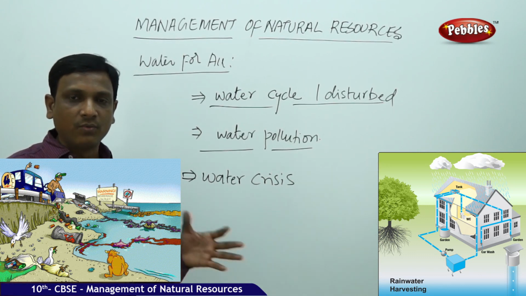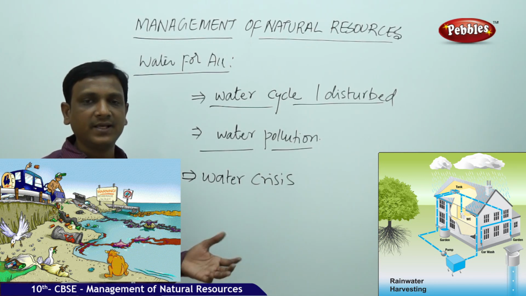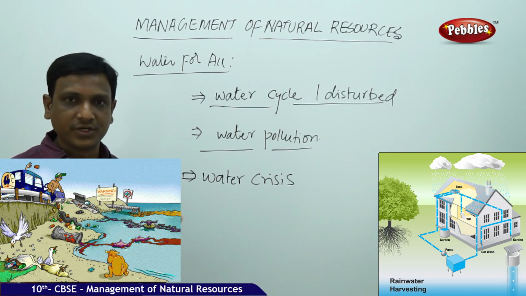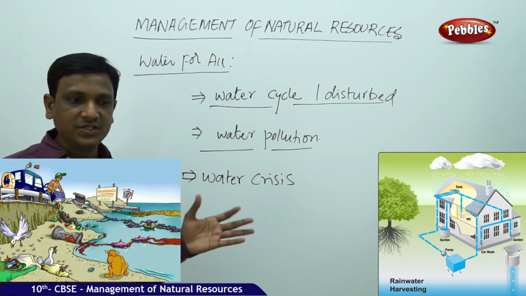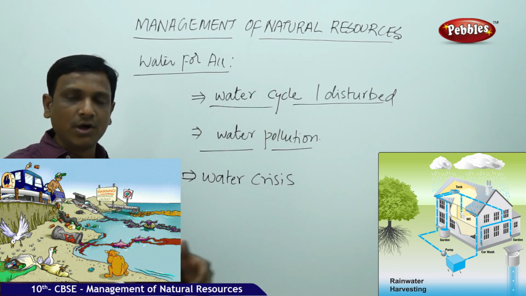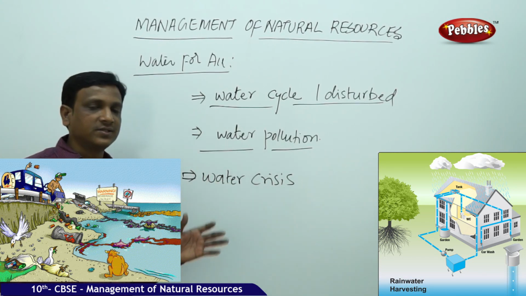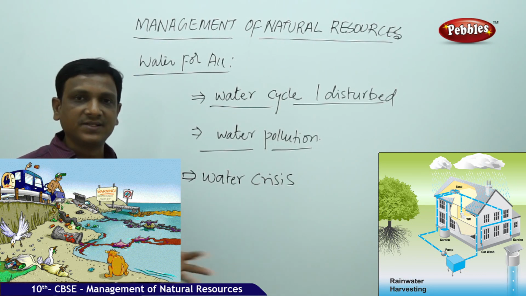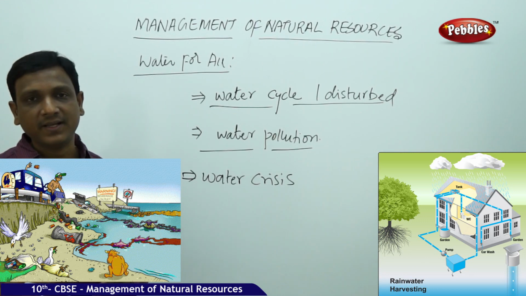In this way, the groundwater is drawn out of the earth. Of course, we can take the groundwater and use it. But the thing is, we should see that it is recharged. Again, the water should reach the ground. That means we should have some measures by which the rainwater sinks down into the ground. So the groundwater must always be recharged. If you are not taking any steps to recharge it and simply want to use groundwater, what happens one day? It will become extinct. You won't find any water even if you go more than 1,000 feet down. There is no use. That is what is happening in many places.